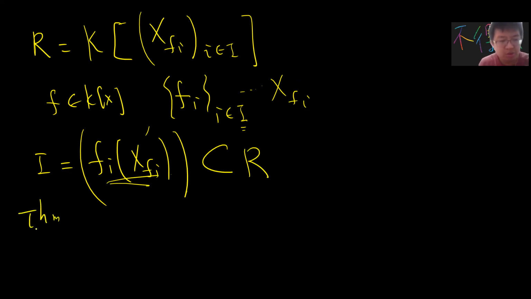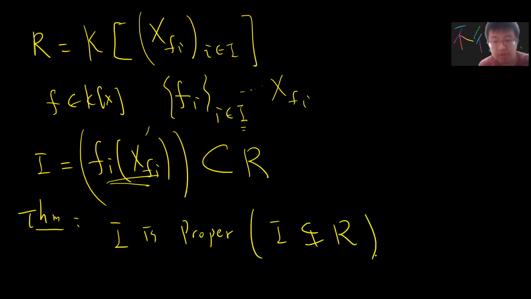Okay, so the theorem says that I is proper, which means that I is not the same as the whole ring. So let's quickly give the proof. The proof is by contradiction.